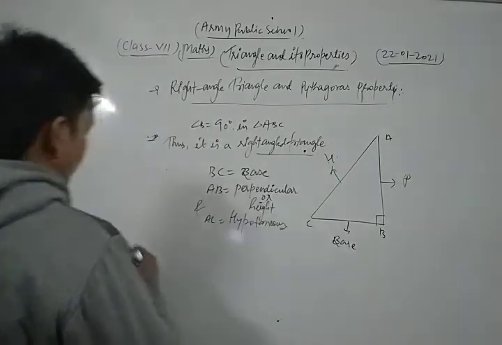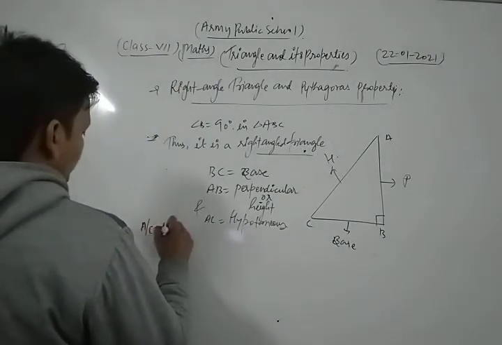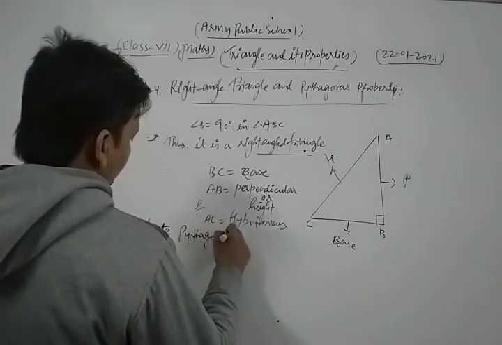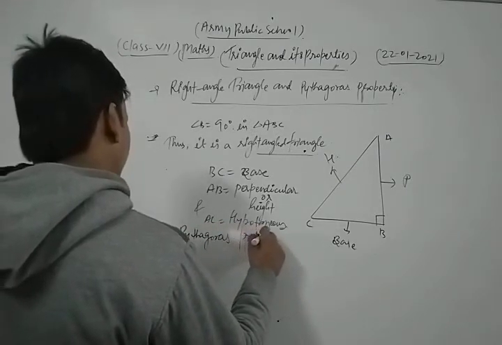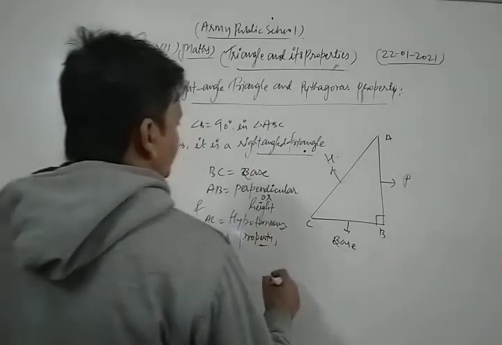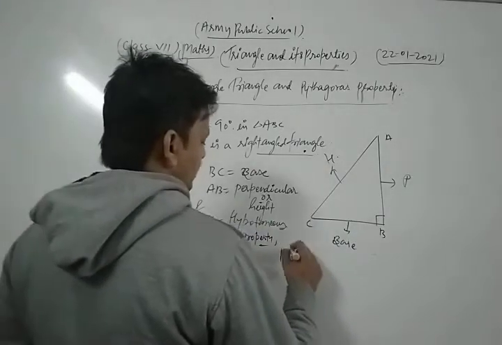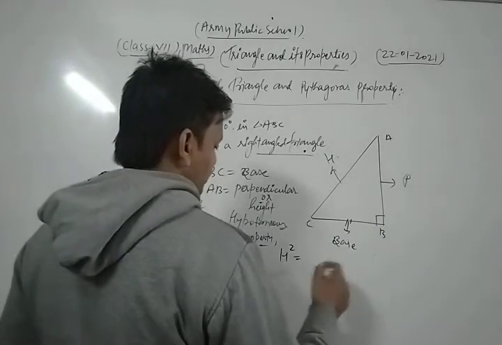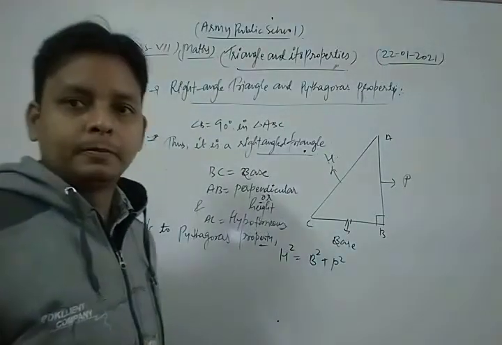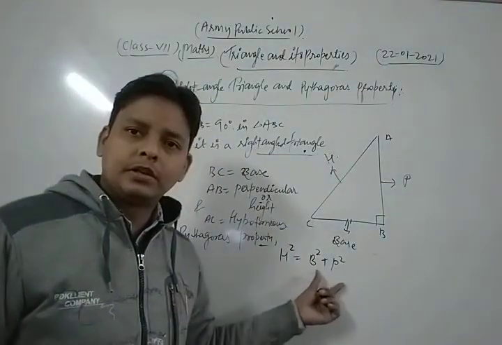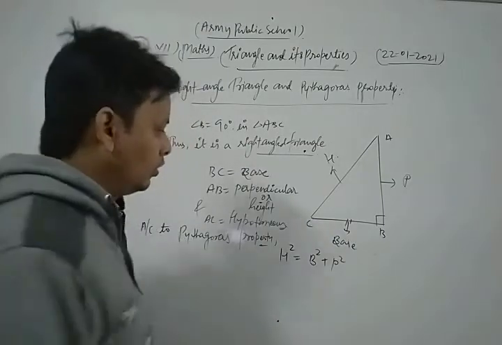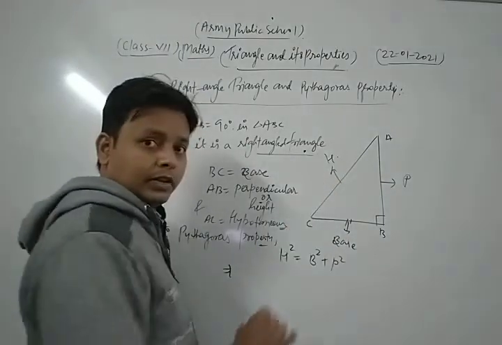That is, the square of the hypotenuse is equal to base square plus perpendicular square.